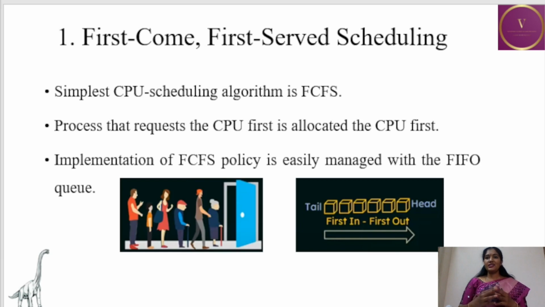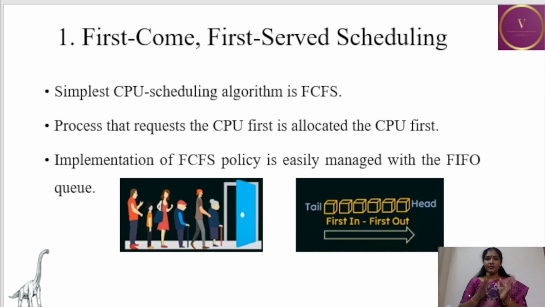First come first serve scheduling algorithm. By far the simplest CPU scheduling algorithm is first come first serve scheduling algorithm. That is, in short, we say it as FCFS. The process that requests the CPU first is allocated the CPU first. Implementation of the FCFS policy is easily managed with the FIFO queue. So what they say is, it is the simplest of all the scheduling algorithms. Why? Because the process which comes first will be getting the CPU first. So it is first come first serve scheduling algorithm.